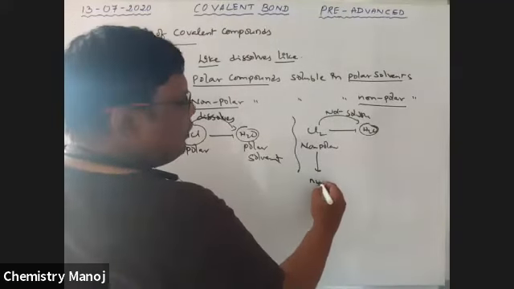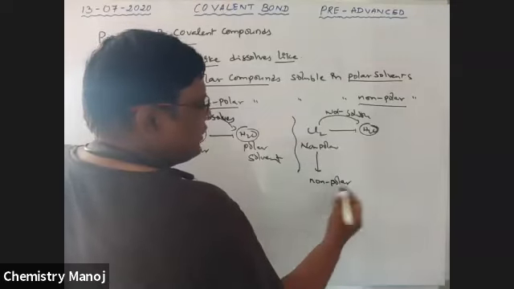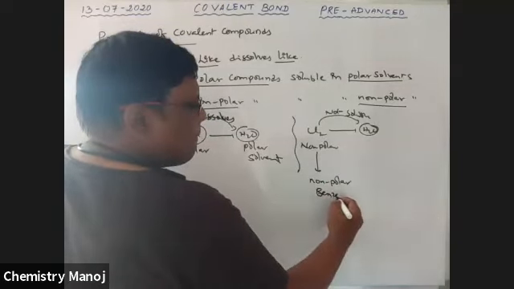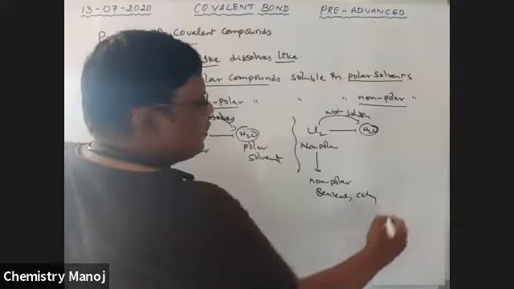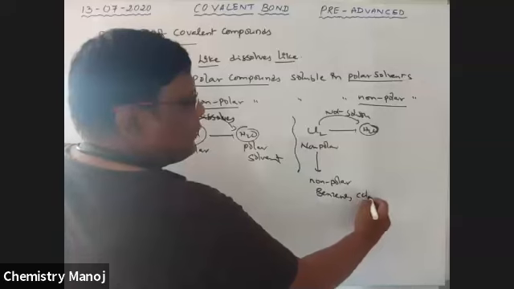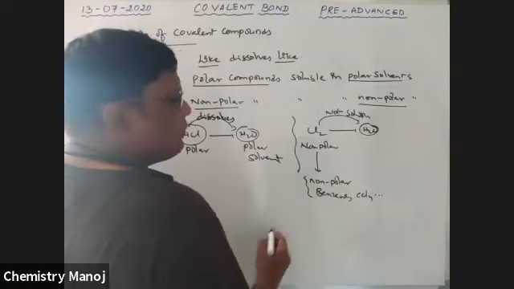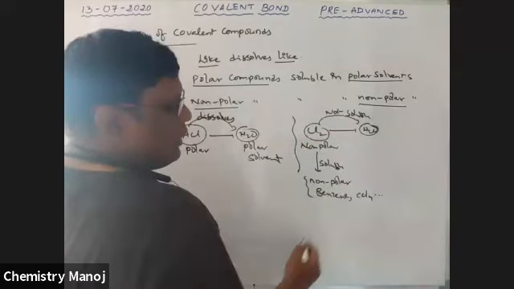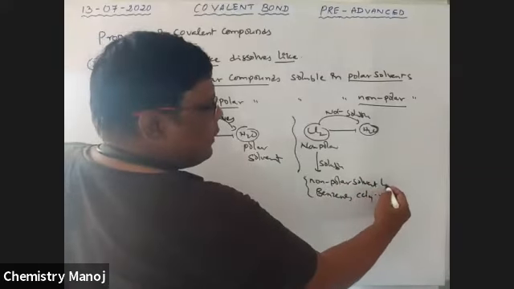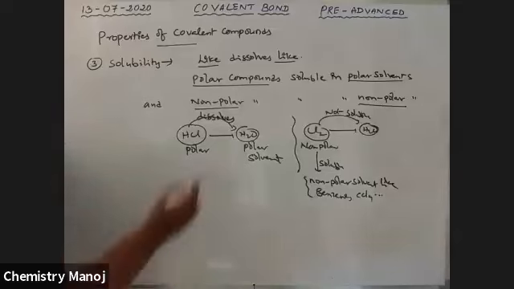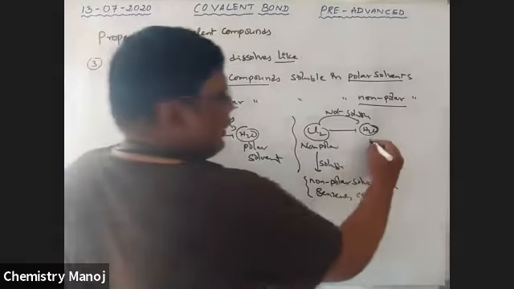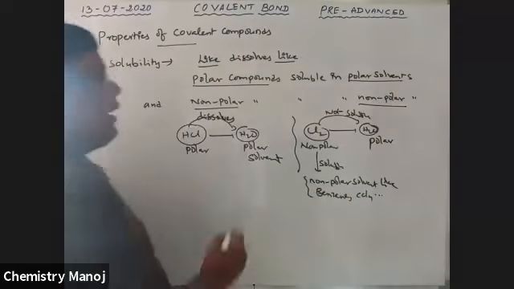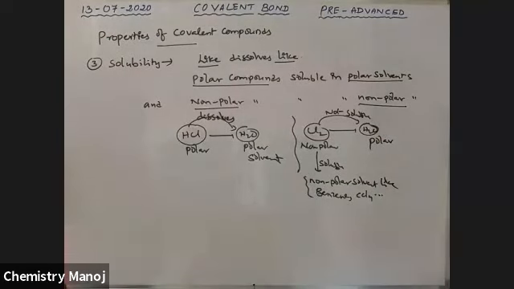But Cl2 is soluble in non-polar solvents, like benzene and carbon tetrachloride, CCl4, which are non-polar compounds. Cl2 is not soluble in water because water is polar and Cl2 is non-polar.